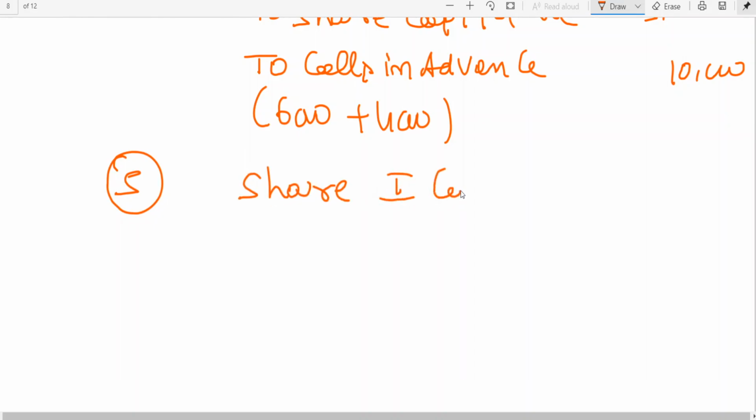Share first call account debit. What is share first call? If you see the problem, 30 rupees. It is there on page number 115, my dear friends. I think you are referring to the textbook. Share first call account debit to share capital.